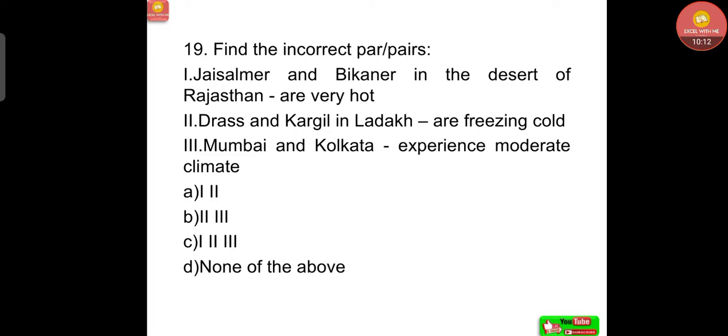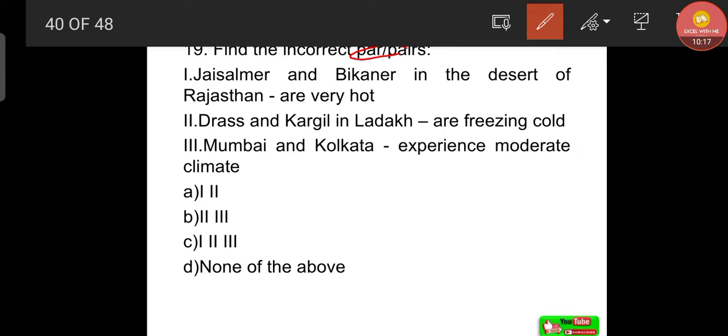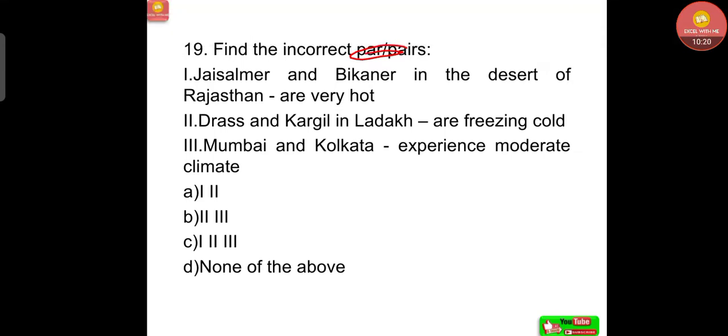Next question, find the incorrect pair or pairs. Option 1, Jaisalmer and Bikaner in the desert of Rajasthan are very hot. Dras and Kargil in Ladakh are freezing cold. Mumbai and Kolkata experience moderate climate. Option A, 1 and 2 are correct. Option B, 2 and 3 are correct. Option C, 1, 2, 3 are correct. Option D, none of the above.